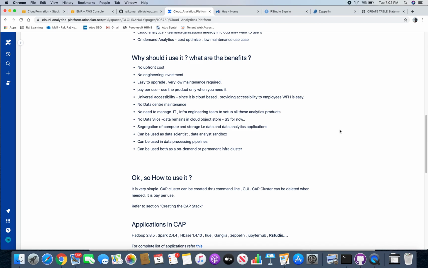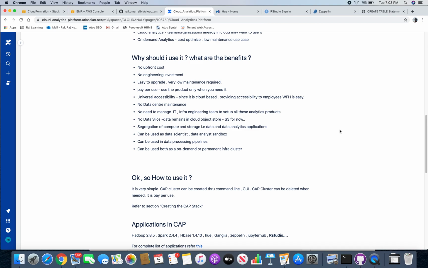It's very easy to upgrade because there is no permanent infrastructure. It's all code, so whenever it comes up with the latest patches and updates, it's very secure, plus no maintenance cost. Pay per use, universal accessibility. It is cloud based, so especially in these corona times, this is really good, so that you don't have to depend on your local data center or the in-house data center. You can access it from anywhere, although with proper security as well.